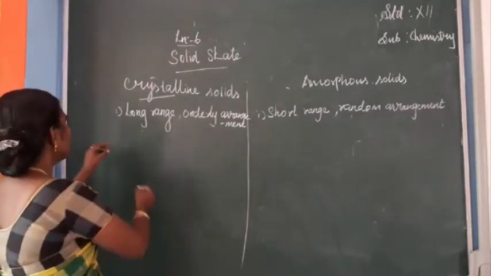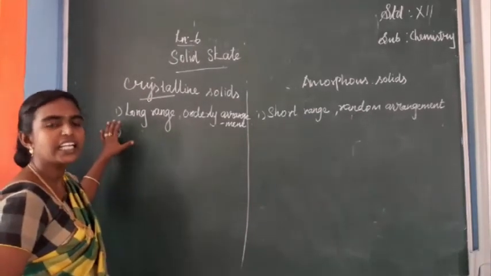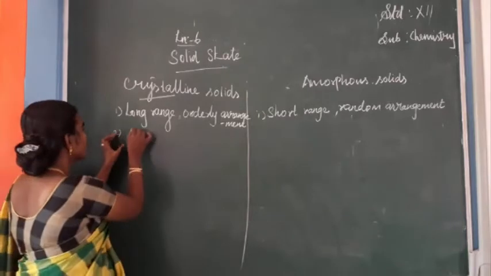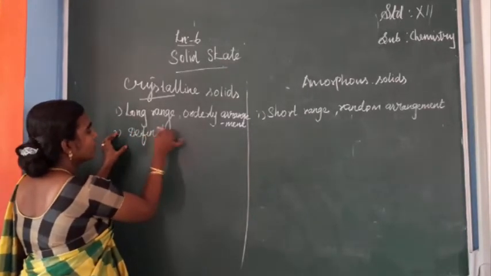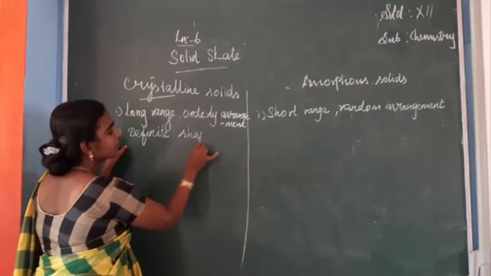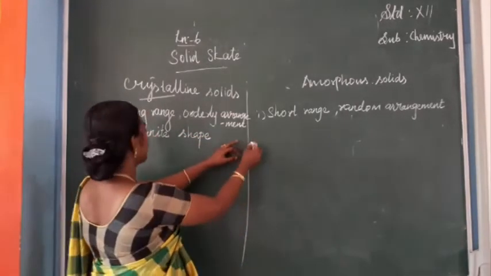That's our first point. Next, crystalline solids have a definite shape. Here the shape is not definite.